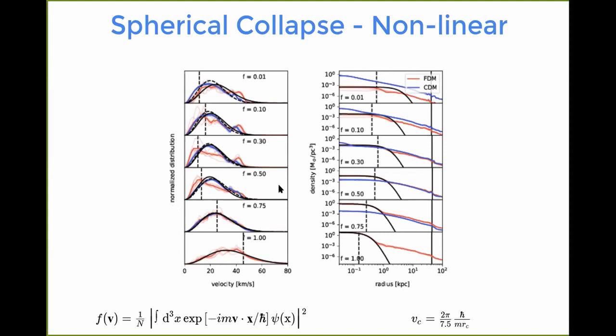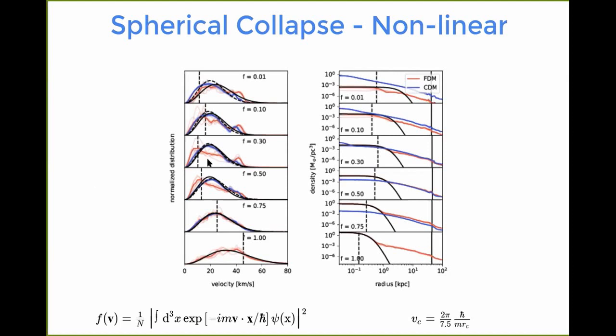That is definitely true on a detailed level. I have to admit that. So here I said even the velocity spectra are the same in the sense that they have the same characteristic velocity and at least qualitatively the same shape. Especially for this fraction, it's basically perfectly on. Well, at the two extremes, it looks like it matches, right? Because either the fuzzy dark matter dominates so much that the cold dark matter just has to do the same thing, or the cold dark matter dominates. But the 0.3 and the 0.5 are the two interesting ones, I guess.